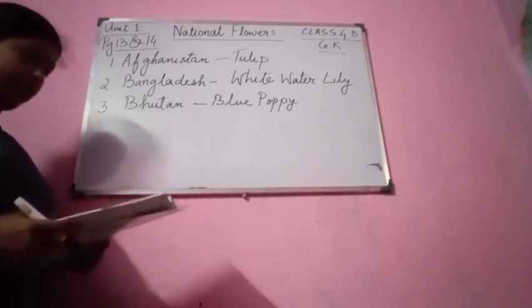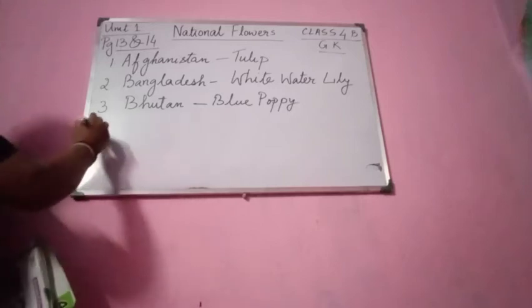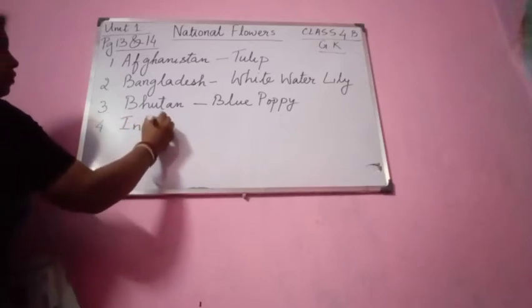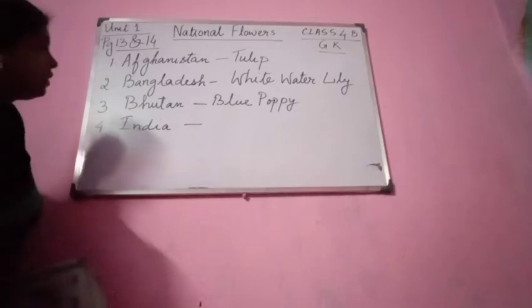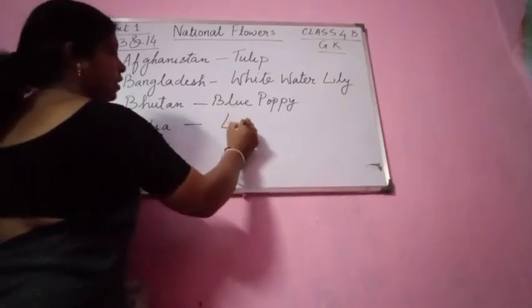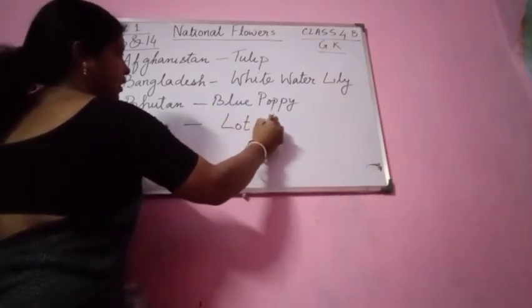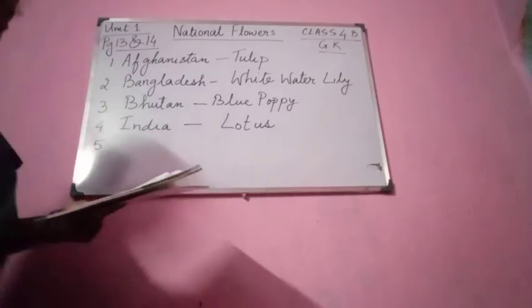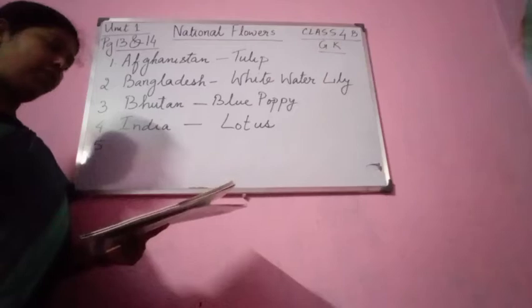What is the national flower of India? Everyone knows, we are Indians. The national flower of India is lotus.